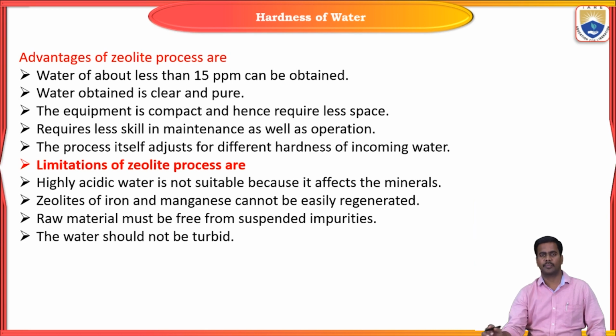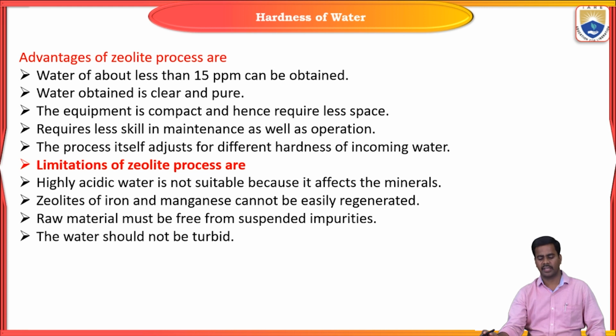Coming to the limitations of the zeolite process. By using the zeolite process, we cannot remove both the cations and anions which cause hardness to the water. That is the main drawback of the zeolite process. One more is that highly acidic water is not suitable because it affects the minerals.